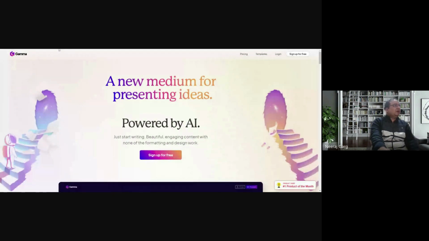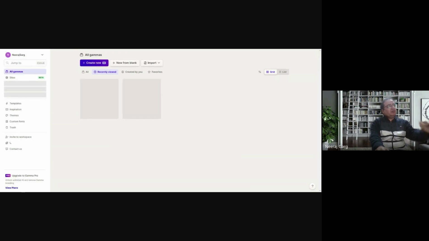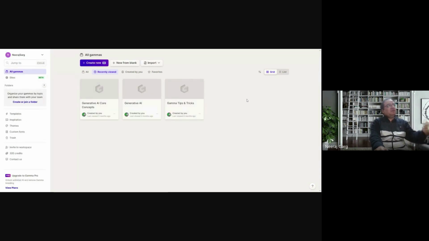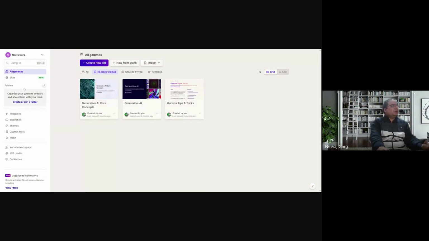Beautiful application, gamma.app, right? Not built by me. It is just for demonstrative purposes, just to give you an idea that these kinds of wonderful applications, whether web-based or mobile applications, can be created using the power of Gen AI, right? So if you see here, we can create a lot of things. The objective is to give you a perspective of what is possible using generative AI, right?